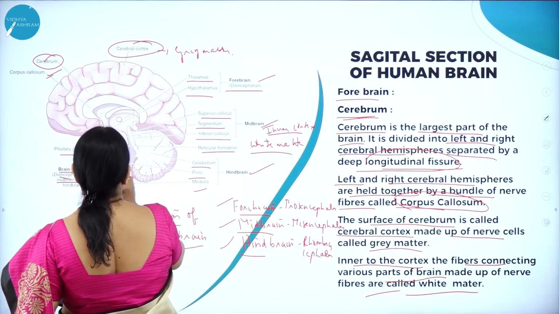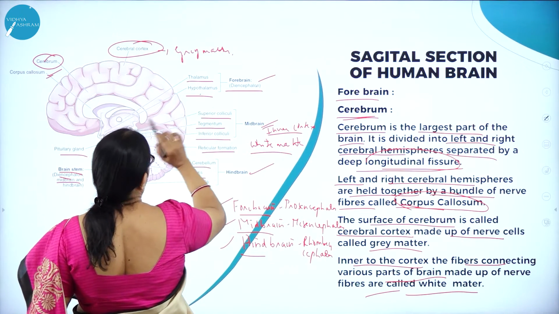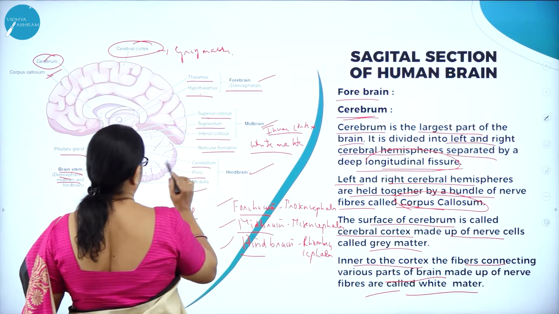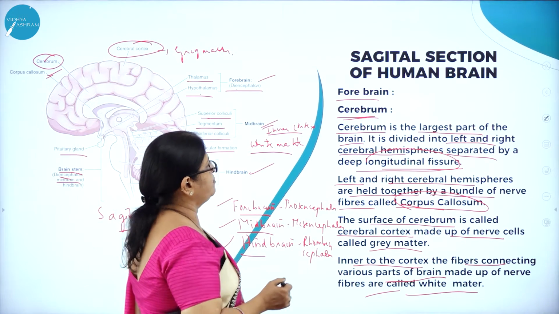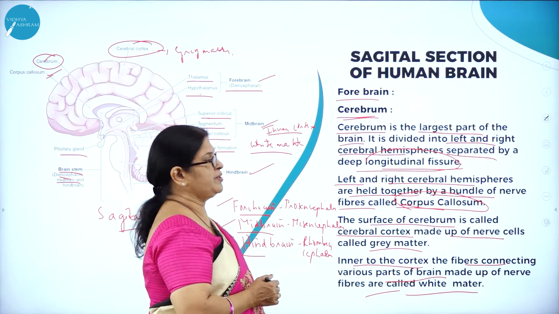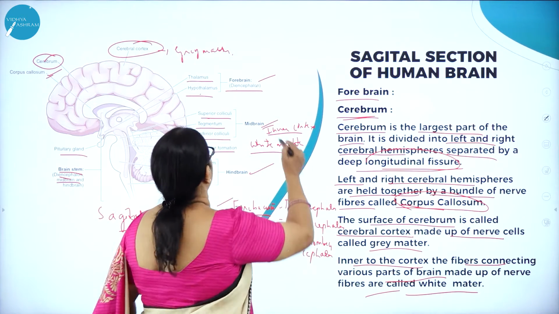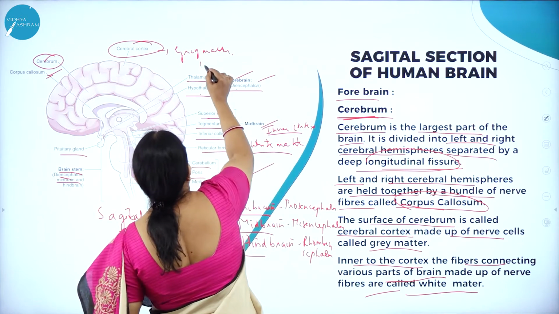When we study the sagittal section, here you can see the brain stem, that is the midbrain, then the pituitary gland here, right? So you can see the thalamus and hypothalamus. The structure of the sagittal section of the human brain is very important. When we study it, the first and foremost part is what? Forebrain. The very important part is what?